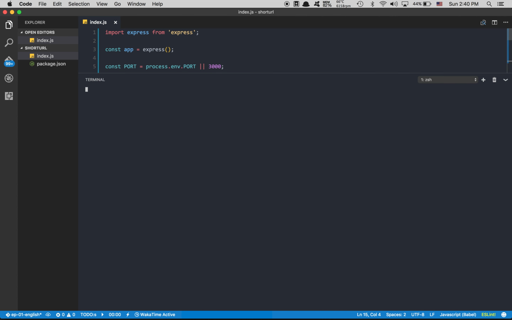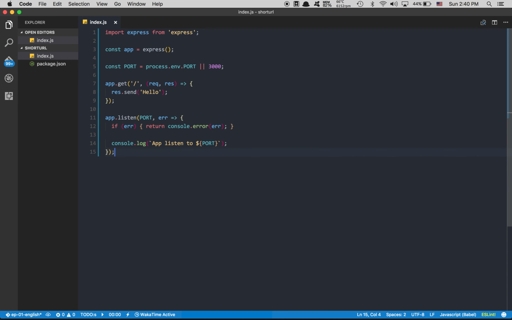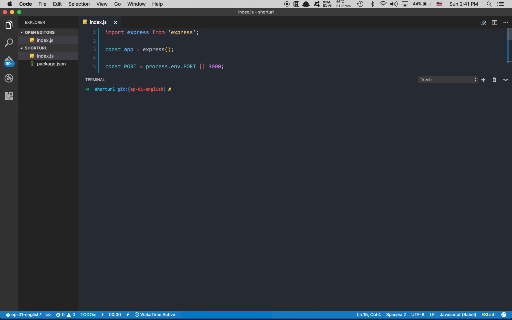So now I want to start my server. I'm using the terminal right inside Visual Studio Code. If you're using a Mac, you need to do a control and the backtick at the top of your tab. In Windows, I am not sure. I never really use Windows, so sorry. But I think it's maybe like a Control 2 or something. I'm not sure. So here we're gonna do node index.js.